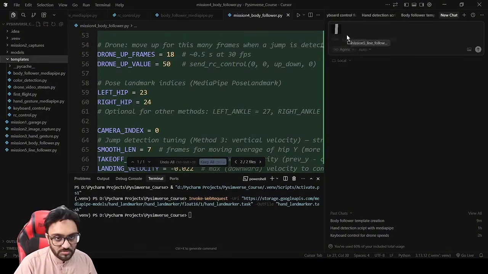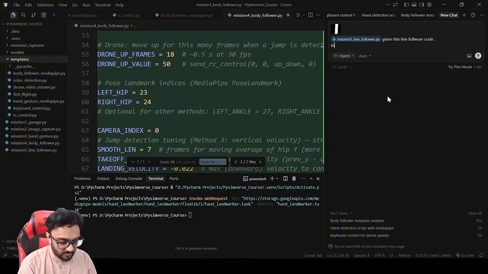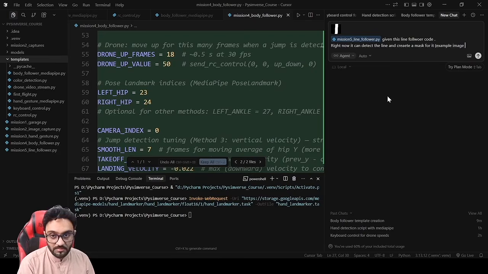So, and then we will go to line follower. Given this line follower code, right now it can detect the line and create a mask for it. Example image shown in example image given. Okay,